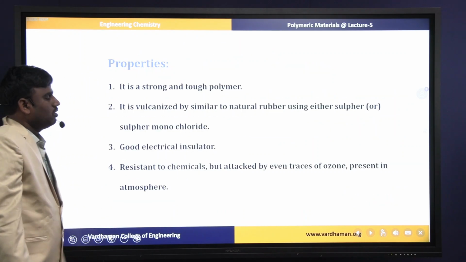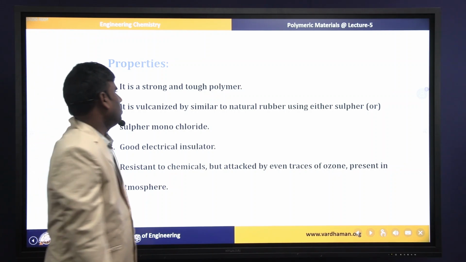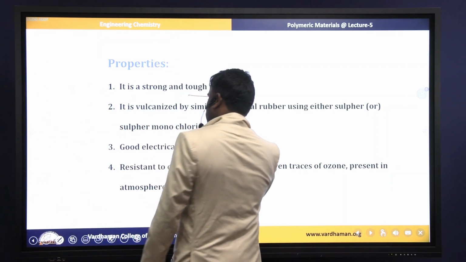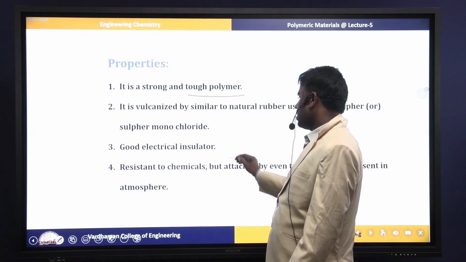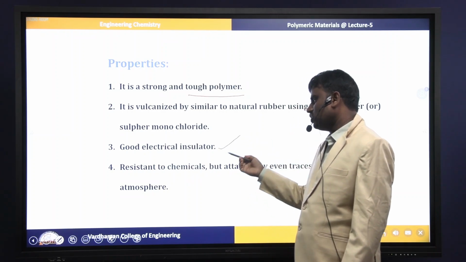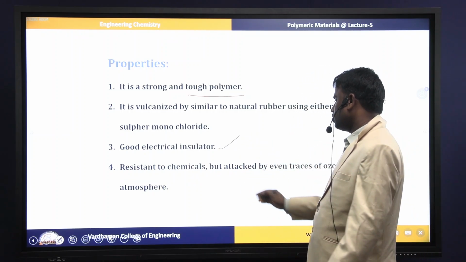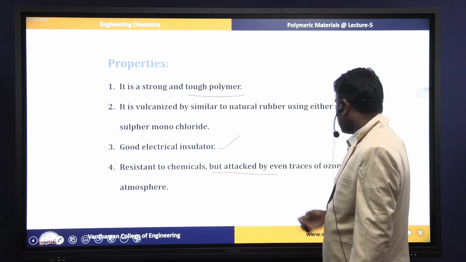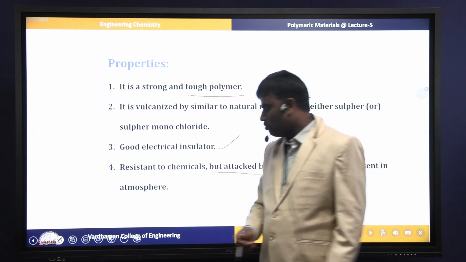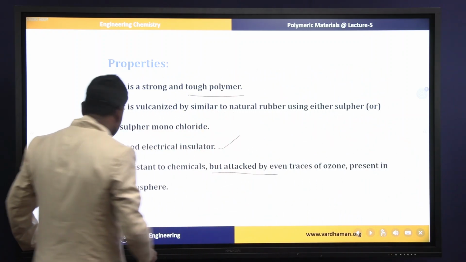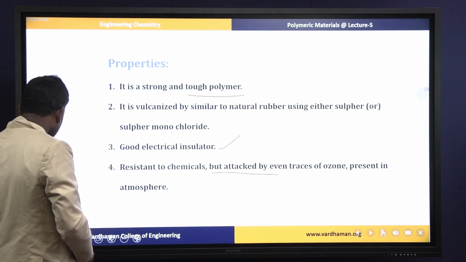Next, properties of Buna S rubber. It is a strong and tough polymer, and it is also vulcanized, and it can be used as a good electrical insulator. It has good resistance to chemicals, but it is sometimes attacked by small amounts of environmental gases like ozone in the atmosphere.